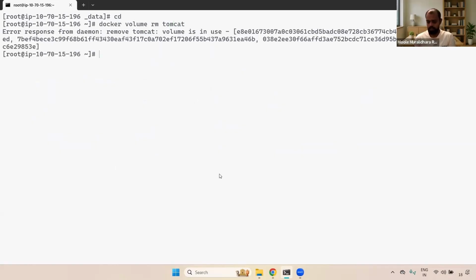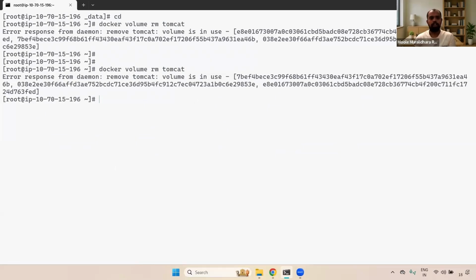Now if you see here, error response from daemon: remove Tomcat volume in use. It is already using that particular volume. That's why it is throwing the error. Until you detach the particular volume from the container, you can't delete it. Until that, you can't delete this particular one.